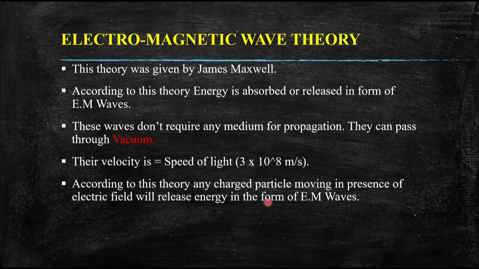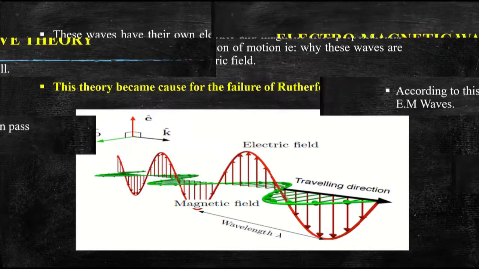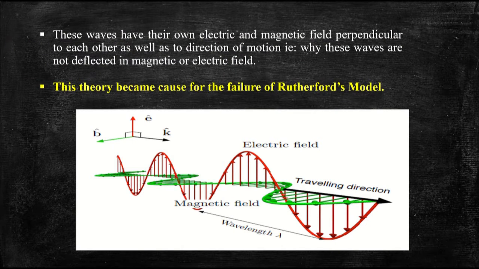So now this point which we are going to discuss is very important. These waves have their own electric and magnetic field perpendicular to each other as well as to the direction of motion.